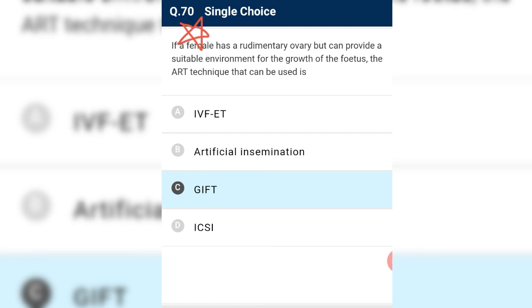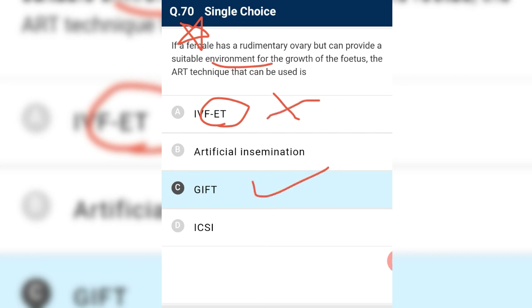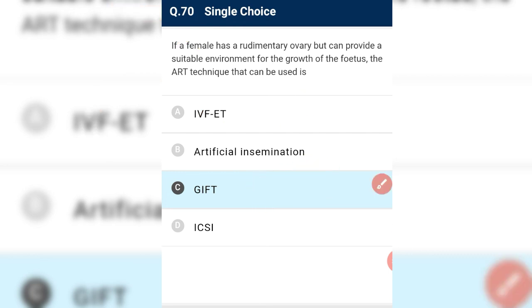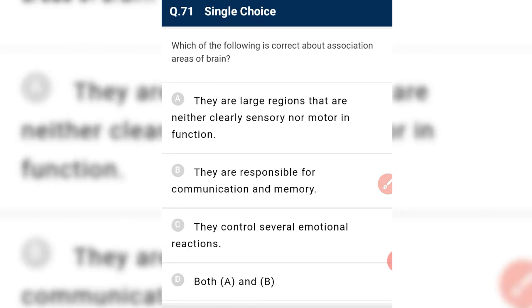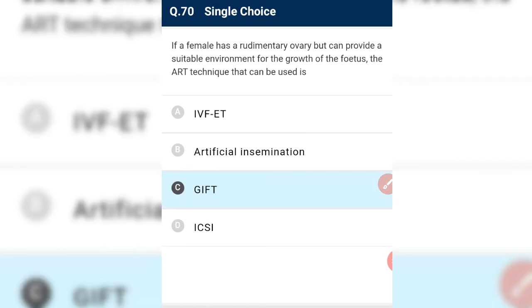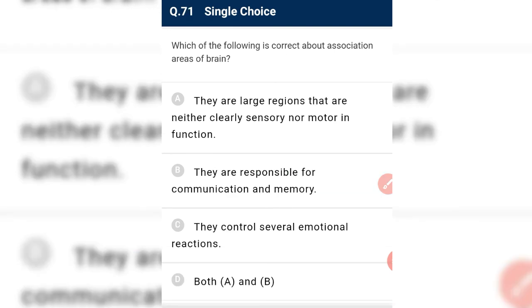Okay, someone can think of IVF, that is in vitro fertilization. So in vitro fertilization develop and then embryo transfer. See, if the environment is suitable, then we can transfer the zygote itself and not the embryo. So it is incorrect, and gamete intrafallopian transfer is the best option regarding this question. If the female is able to provide a suitable environment, then we go with GIFT.